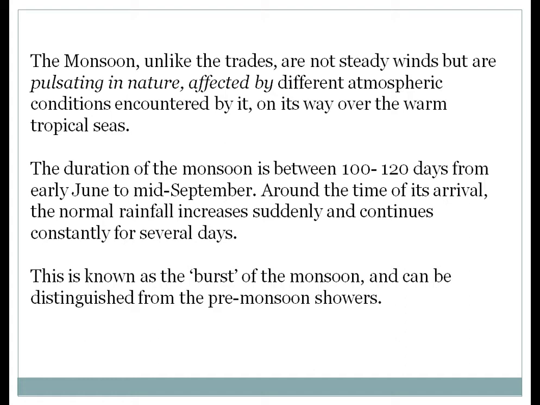The monsoons, unlike the trade winds, are not steady winds but are pulsating in nature, affected by different atmospheric conditions encountered on their way over the warm tropical seas. The duration of the monsoon is between 100 to 120 days, from June to mid-September. Around the time of its arrival, the normal rainfall increases suddenly and continues constantly for several days. In our previous class we discussed this point, the burst of monsoon, and we are going to distinguish it from pre-monsoon showers.